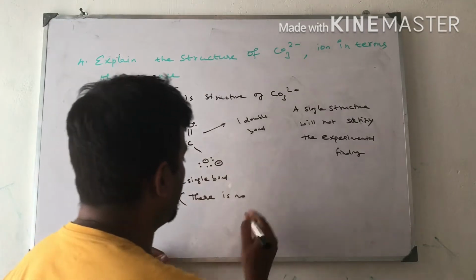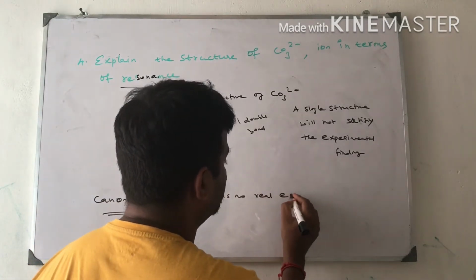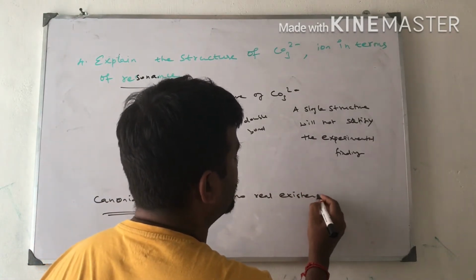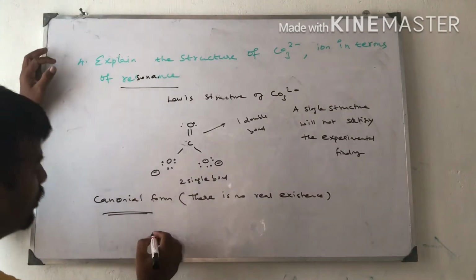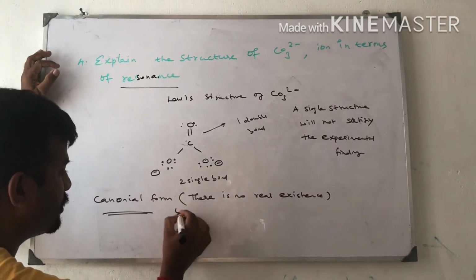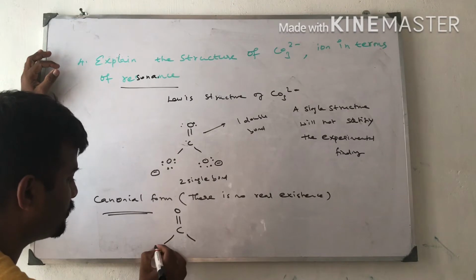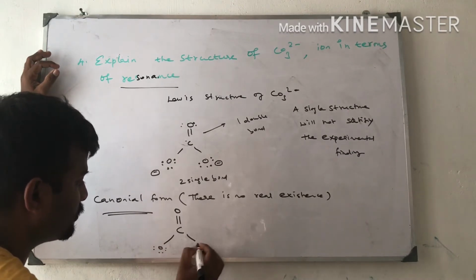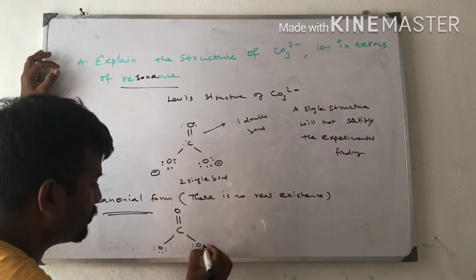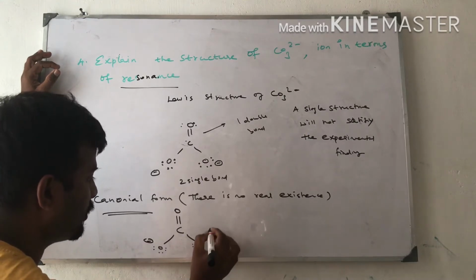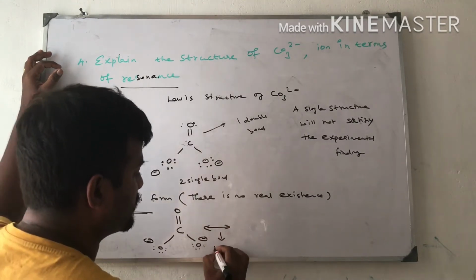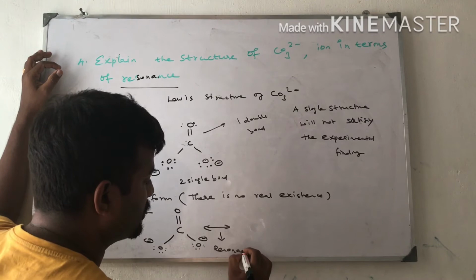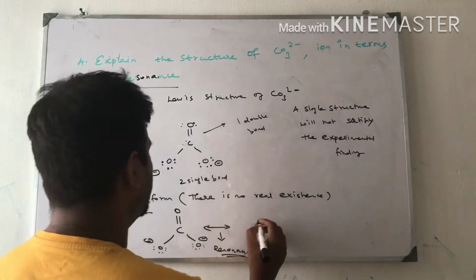There is no real existence for this. I am going to draw the canonical forms of this one. Negative ion. This is nothing but resonance. This double-headed arrow shows resonance.